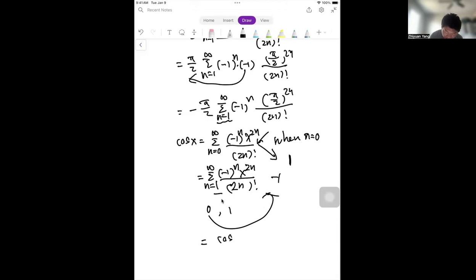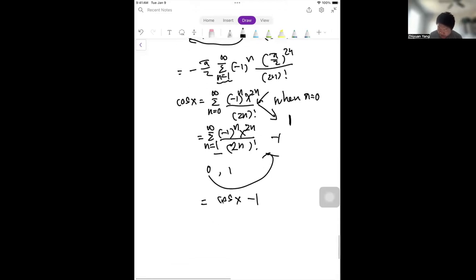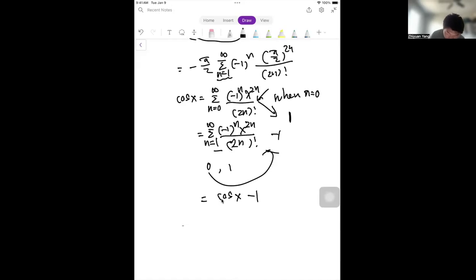So it's going to be cosine x minus one. In this case, we want to assume the original function where x should be equal to power of two, and then it actually gives you the original function.